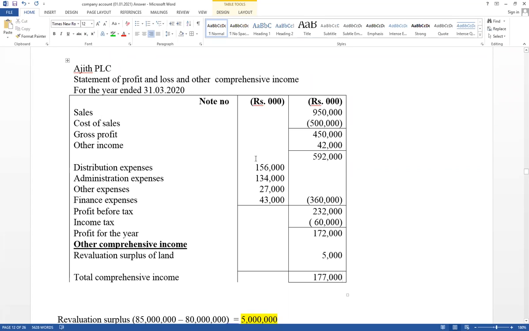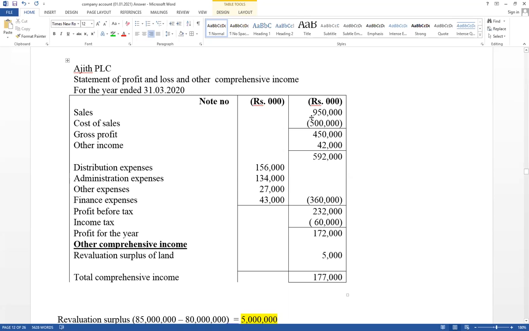I will discuss the complete sum later. But you have to know how to prepare the statement of profit and loss and other comprehensive income. You have to know how to adjust income tax. Income tax is also an expense, but income tax cannot be included under distribution, under administration, and other. Separately you have to disclose. This is a legal requirement. And other comprehensive income should include only revaluation surplus. And sales, how to disclose.